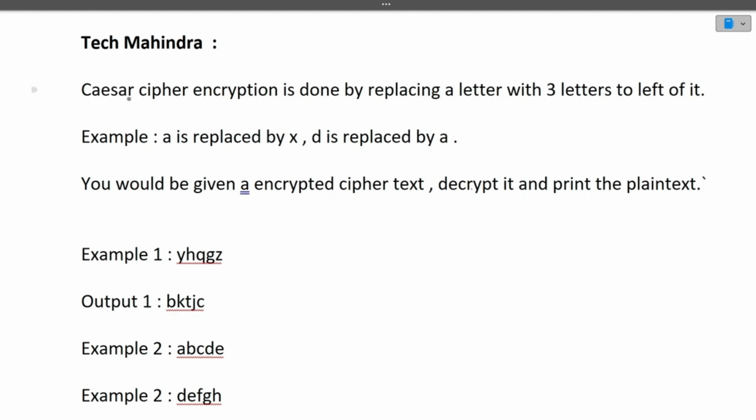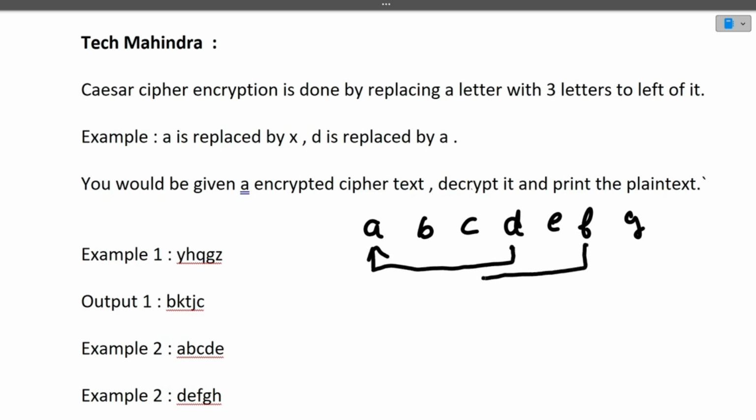So the question here is, Caesar cipher encryption is done by replacing a letter with the 3 letters to the left of it. For example, A is replaced by X, D is replaced by A. So if I write A, B, C, D, E, F, G, the encryption of D will be by replacing D with 3 letters to the left of it, that is A. Similarly, the encryption of F will be replacing the letter with the 3 letters left of it, that is C.